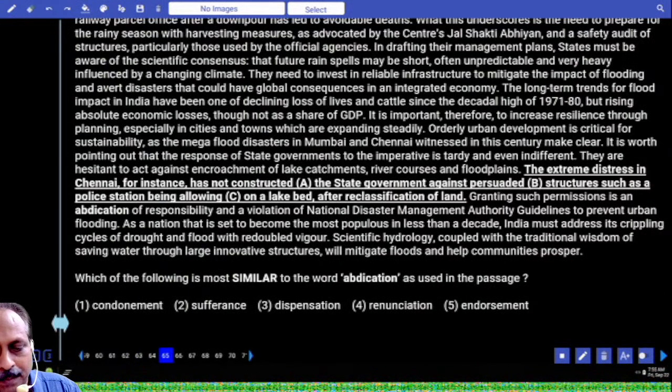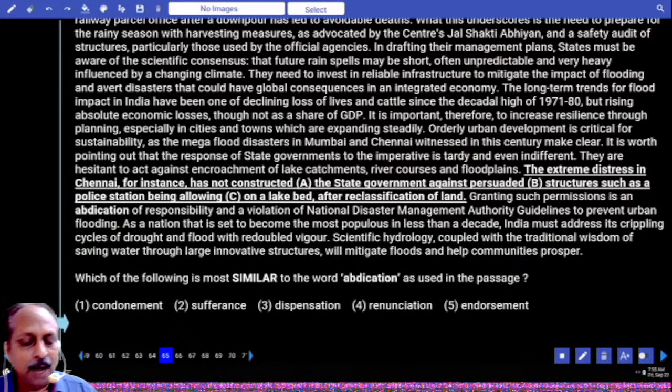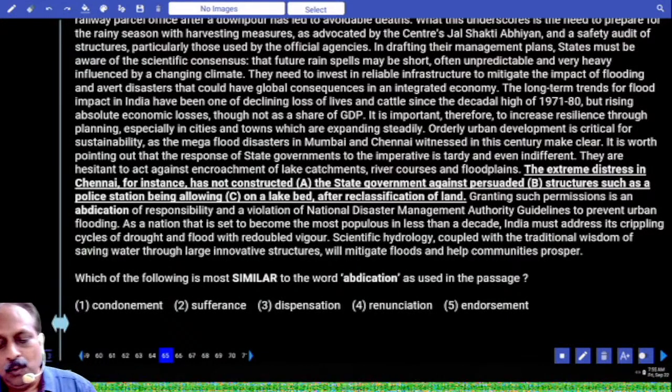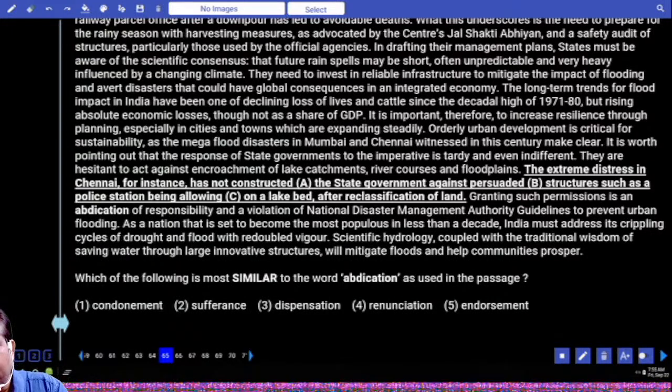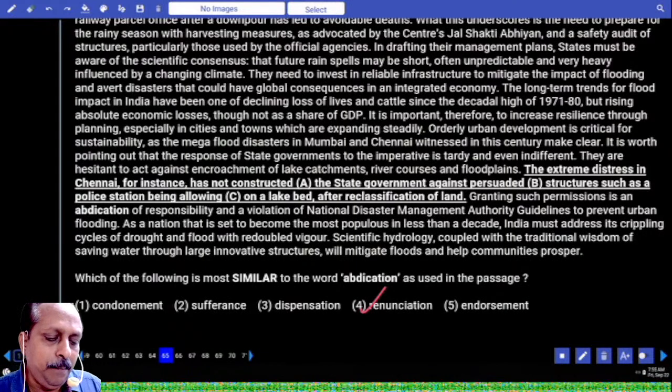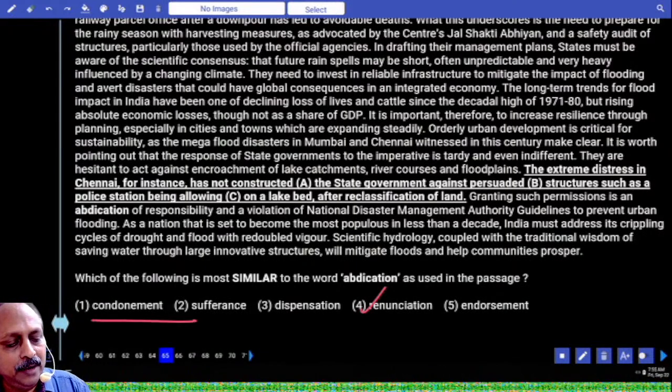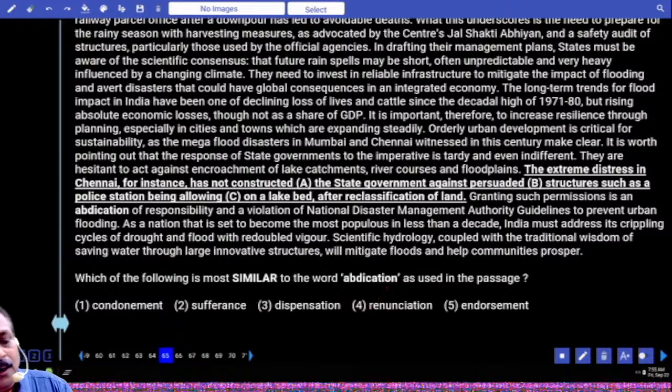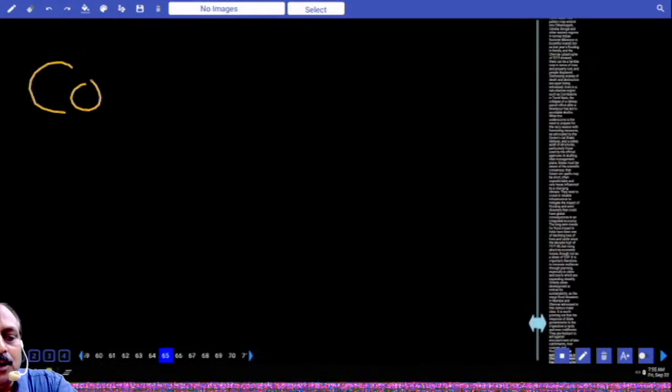where do you have a question based on vocabulary? Similar to the word abdication. Abdication means what? Renunciation, leaving something. So they want similar. What is the fourth option here? Renunciation is the answer. But a few important words are here. Write the meaning of the word. Condonement comes from condone.